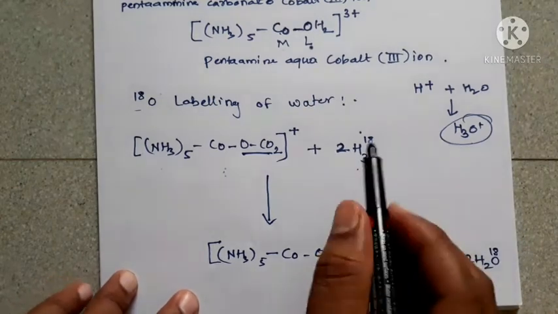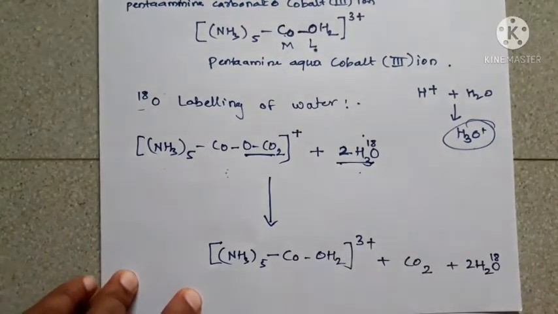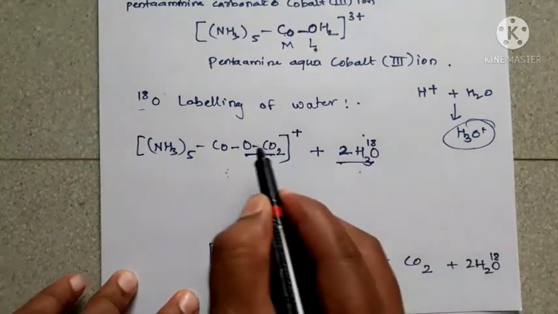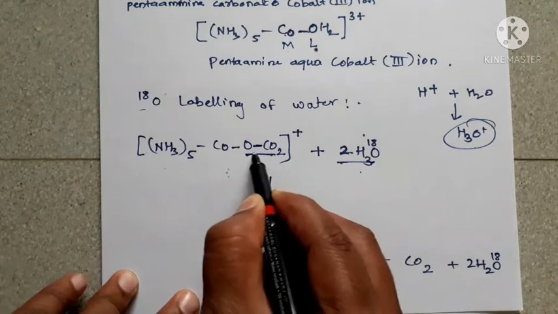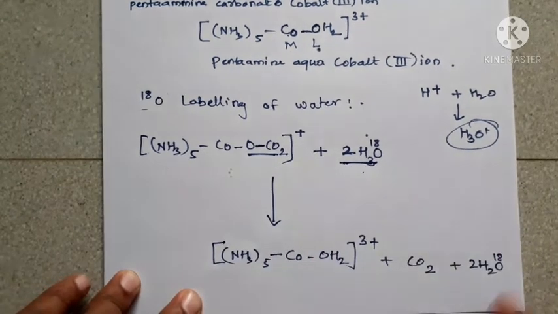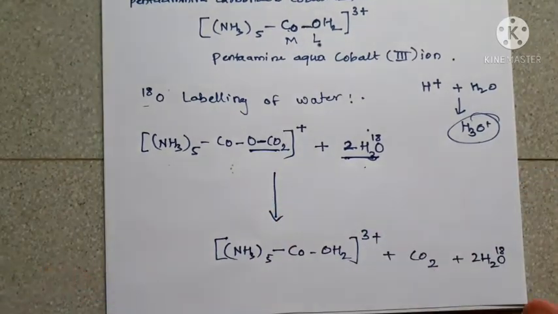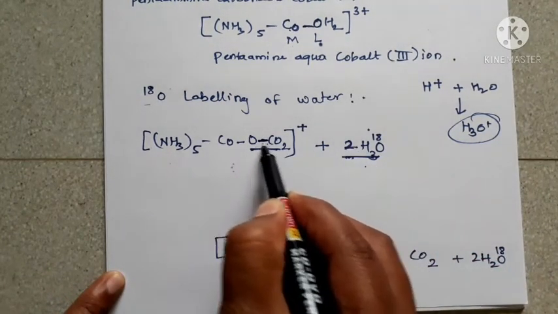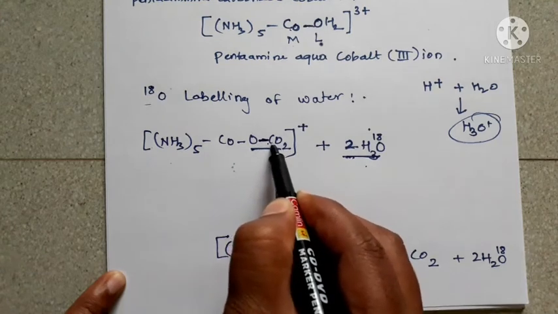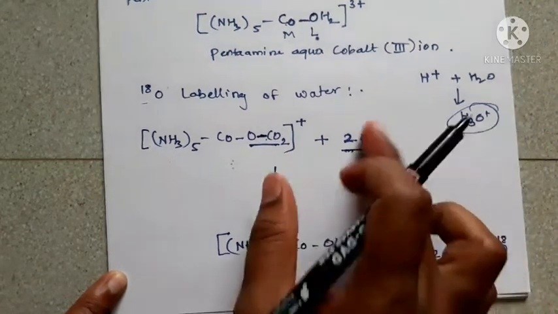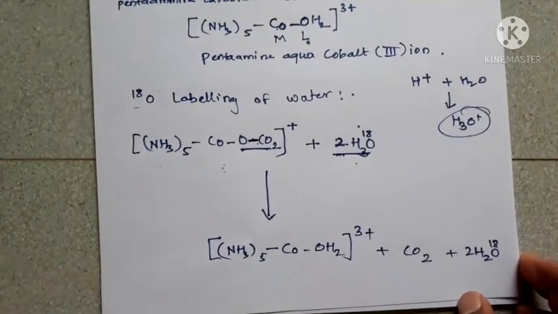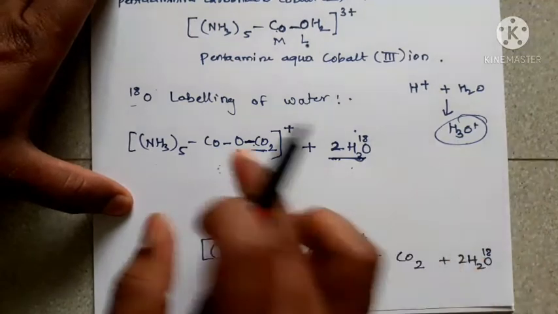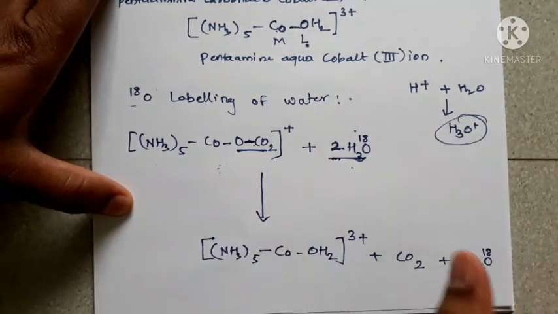That means when we take O18 labeled water with the help of acid, then the breaking of the CO bond takes place by using the labeling of this water molecule. Okay, so what is the use of it actually? To break the CO bond, the bond between carbon and oxygen, we generally take O18 labeled oxygen. But the reaction is the same, only the use is that breaking of the CO bond will take place easily.